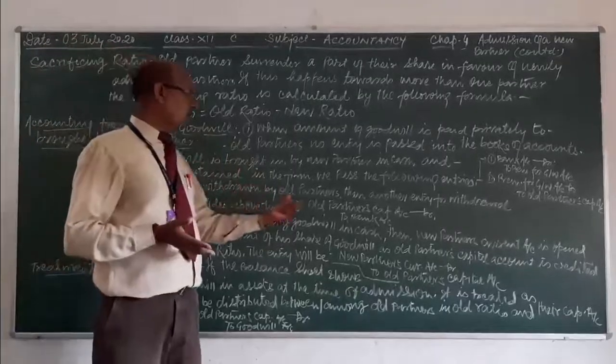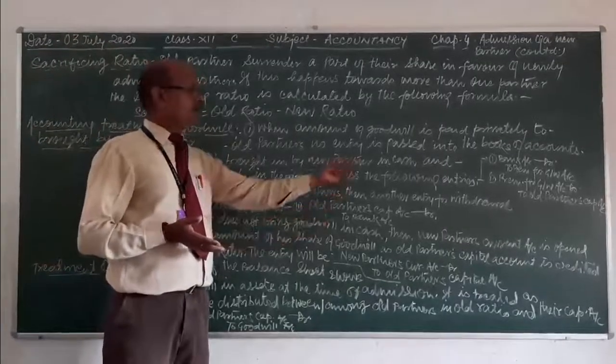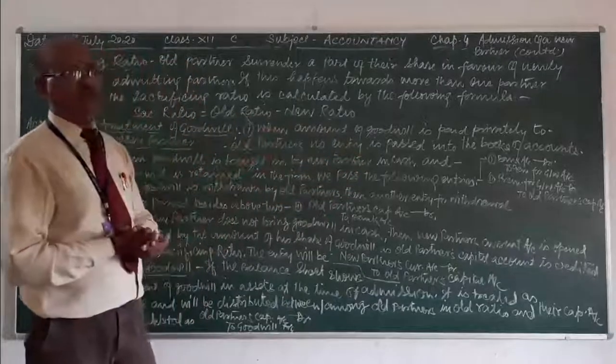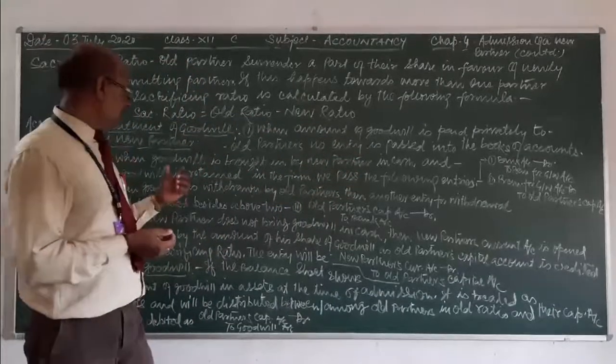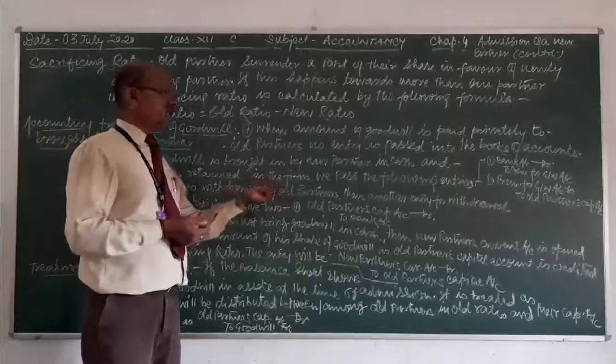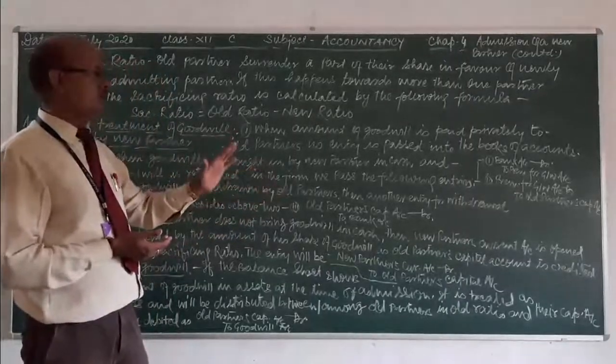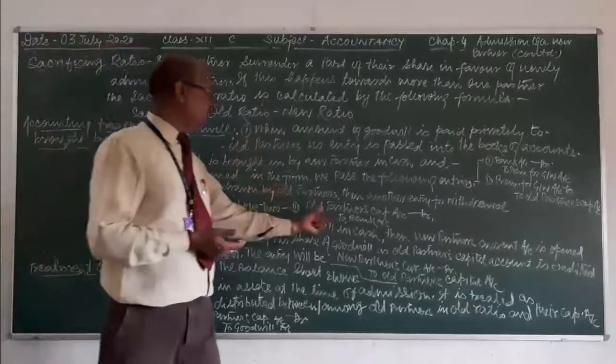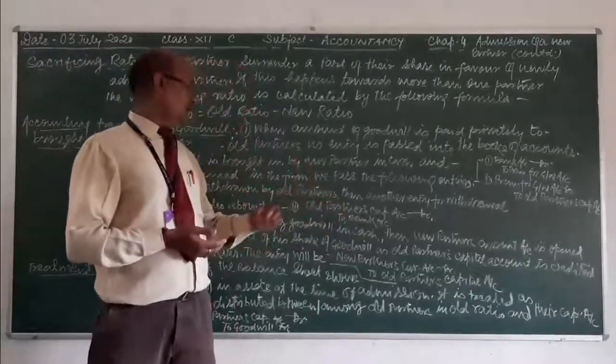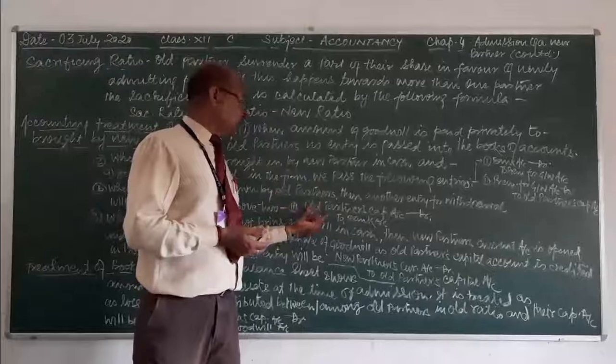Then another entry will be passed along with those two entries. If the firm is paying something to the old partners, then the bank account will be credited.